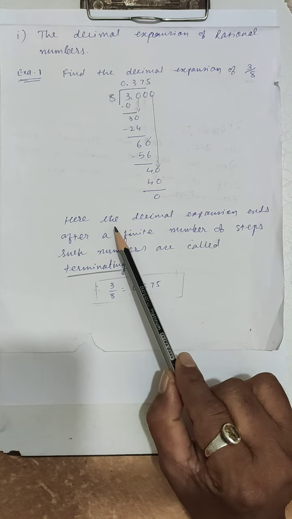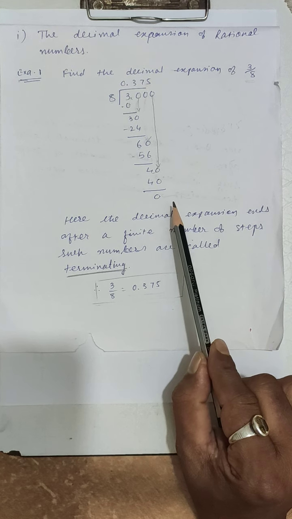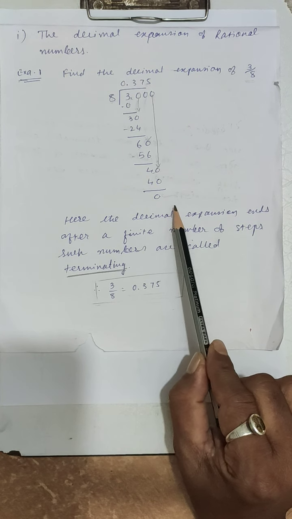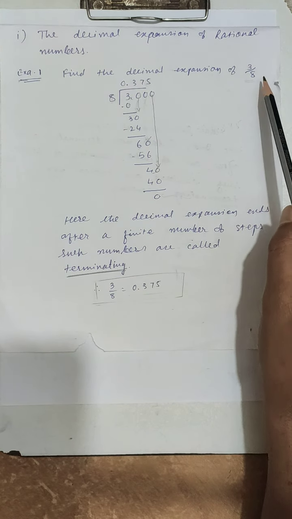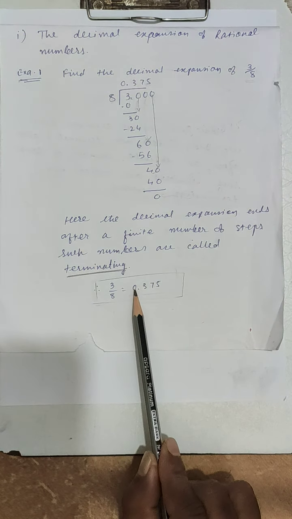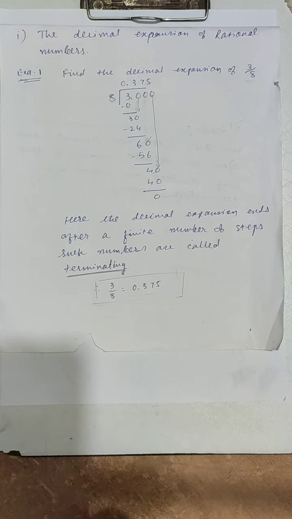Such a decimal expansion is called a terminating decimal expansion. We can write that the decimal expansion of 3 upon 8 is equal to 0.375, right, students?